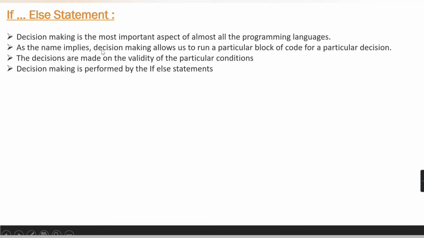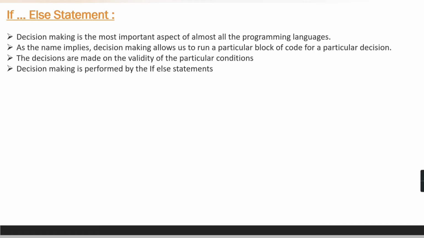As the name implies, decision making allows us to run a particular block of code for a particular decision. The decisions are made on the validity of particular conditions. So if the condition is true, then that particular block of statements will get executed. Decision making is performed by the if-else statement.